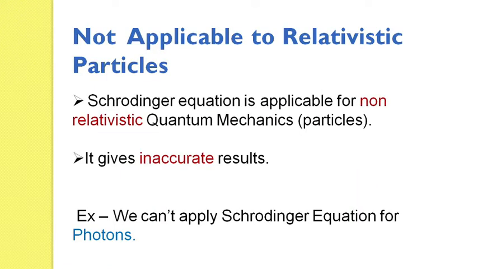First, we know that Schrodinger wave equation is for non-relativistic quantum particles. That means those whose velocity is not comparable to the velocity of light. But for relativistic particles whose velocity is comparable to the velocity of light, when we apply the Schrodinger wave equation, it can't explain those situations. For example, for photons which move with the velocity of light, we can't apply Schrodinger wave equation here.